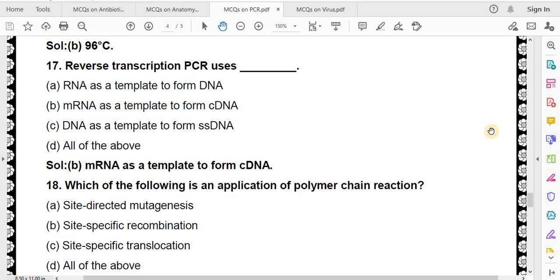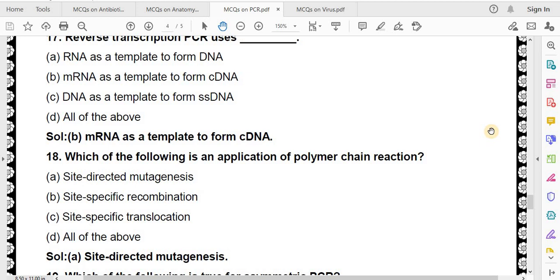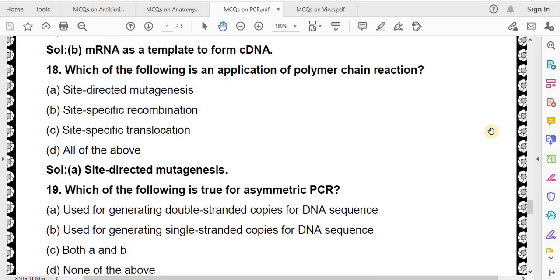Site-directed mutagenesis, site-specific recombination, site-specific translocation, all of the above. Correct answer is site-directed mutagenesis.